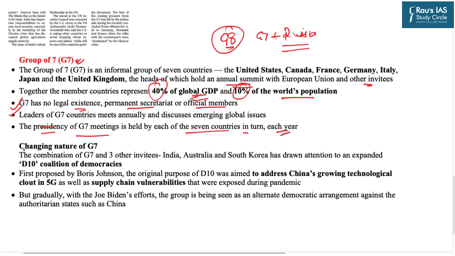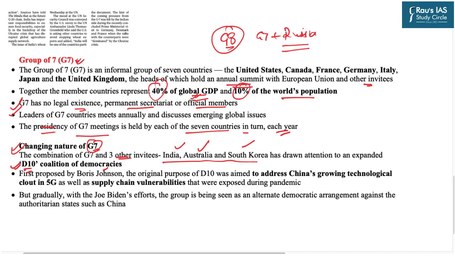But these days there has been a focus on changing the nature of the G7 and including 3 more countries in this grouping, that is India, Australia and South Korea. The new terminology which will be given to this new group is the D10, because there are 10 countries, that is 7 of the G7 and 3 invitees as we have discussed, and all these countries are democracies. That is why D10, a coalition of democracies.